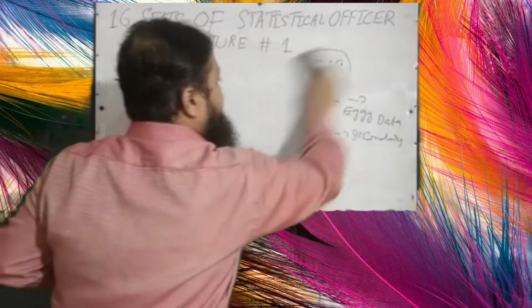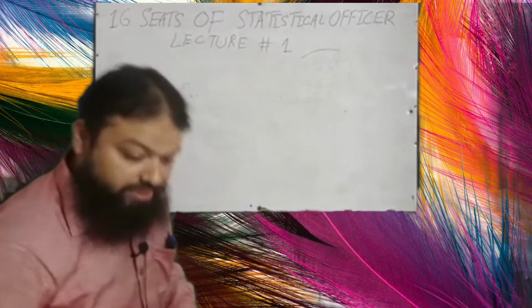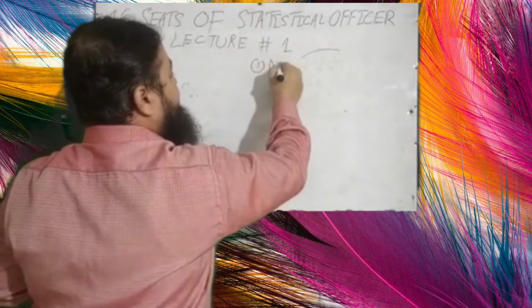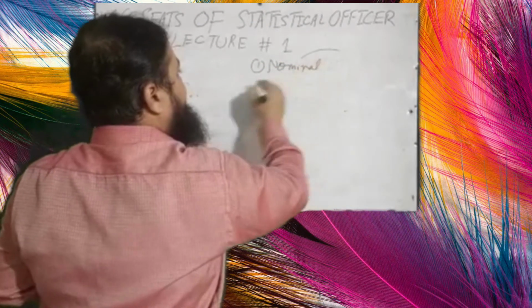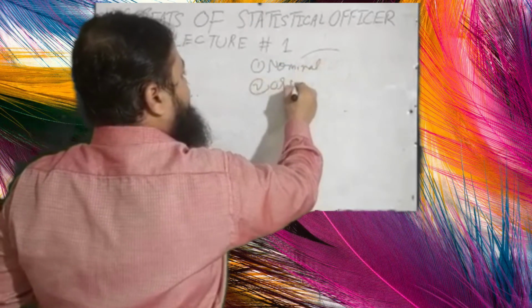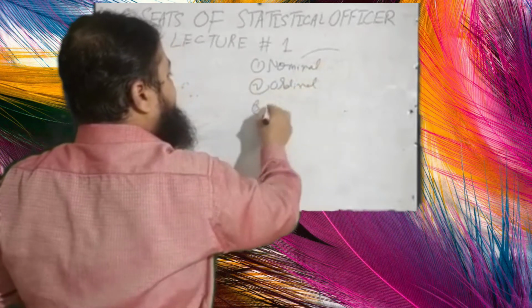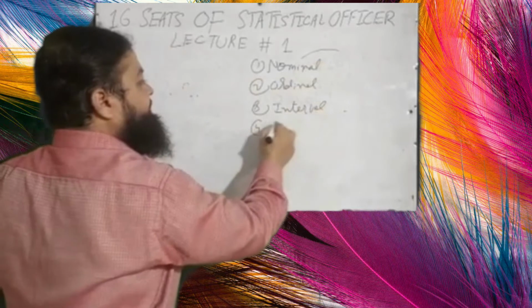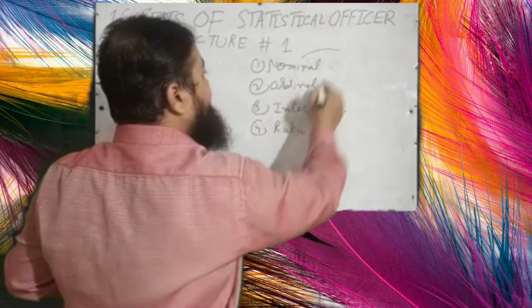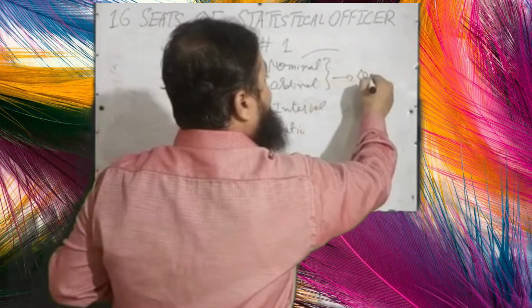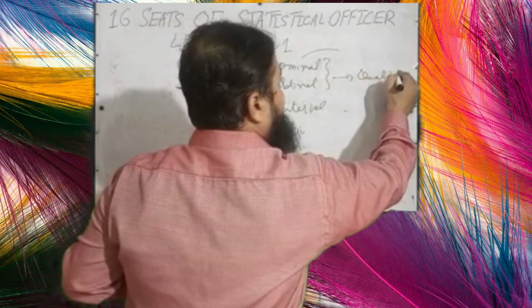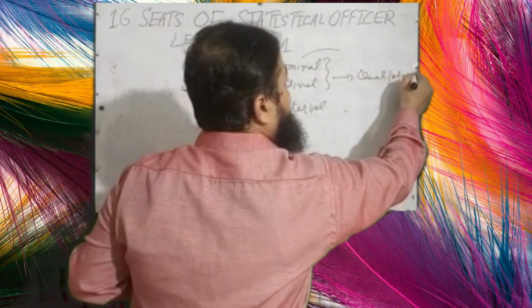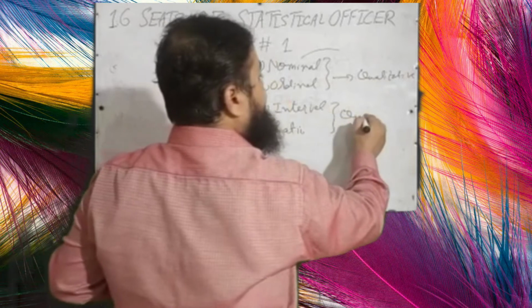I want to discuss a very important concept with you. There are 4 scales of measurement. The first one is nominal, second one is ordinal, third one is interval, D is ratio. Dear students, please keep in mind these first 2 are used for the qualitative data, and these 2 are used for the quantitative data.